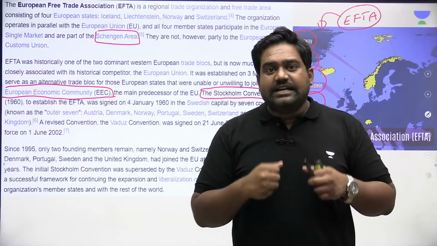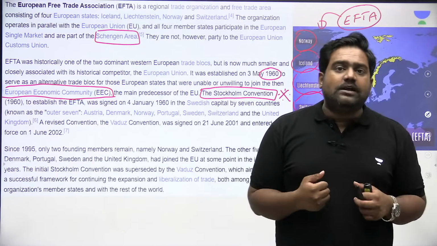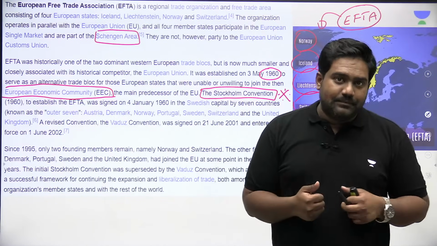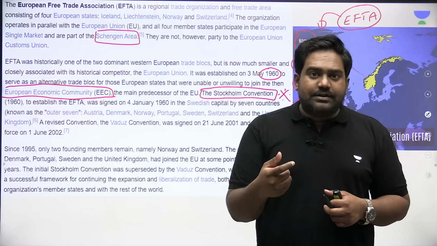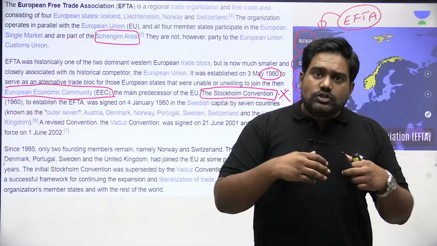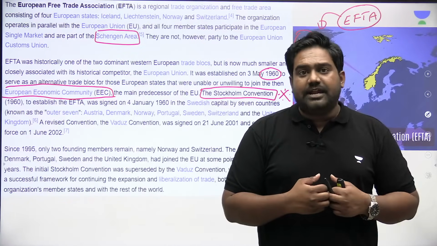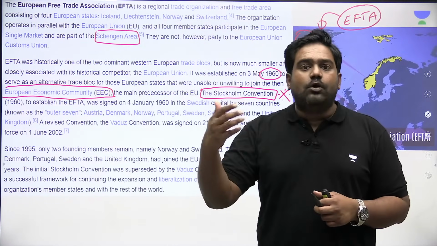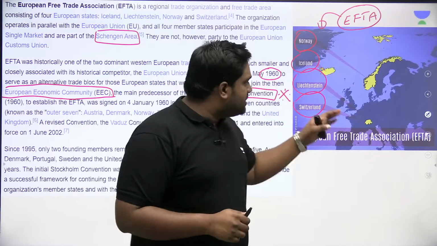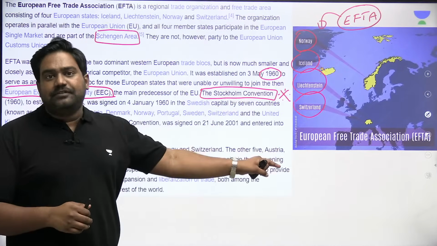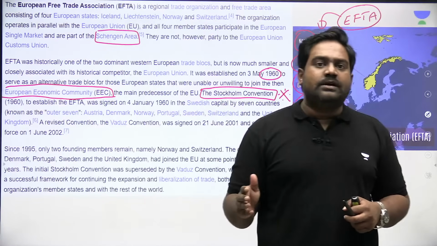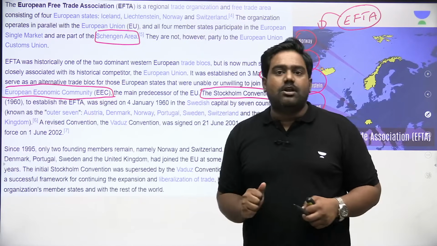The Schengen area, as we studied yesterday, is a passport-free, visa-free corridor that allows for free movement of people. The EU countries, which were previously part of the European Economic Community, also created a common customs and trade union to provide for the free flow of goods between the member countries. But these countries which set up the EFTA as a parallel trade bloc, they didn't want to join the EU, that is the European Economic Community.